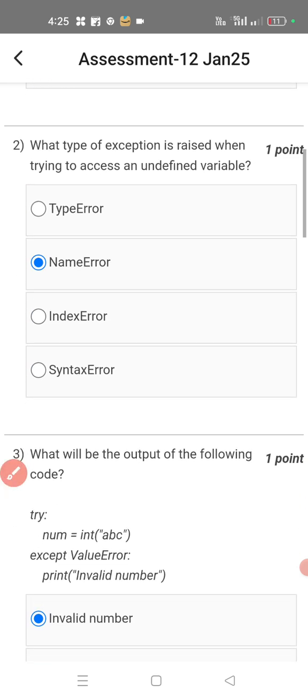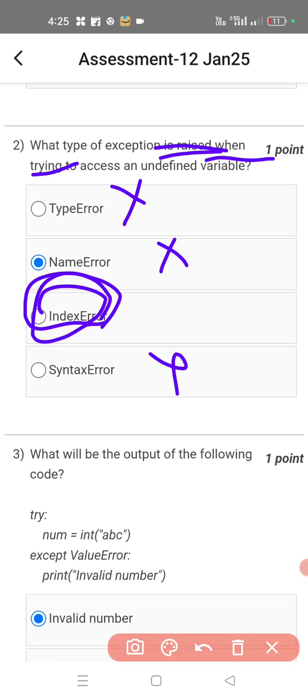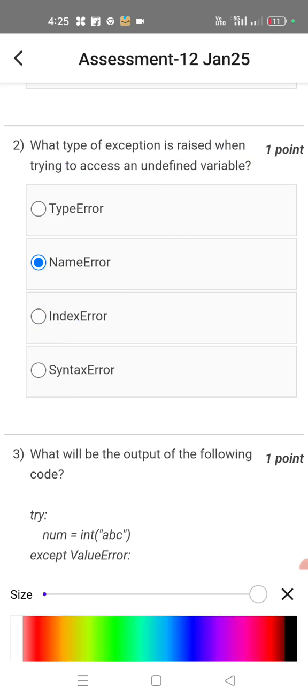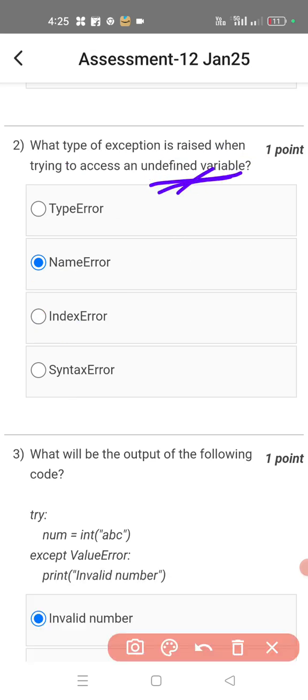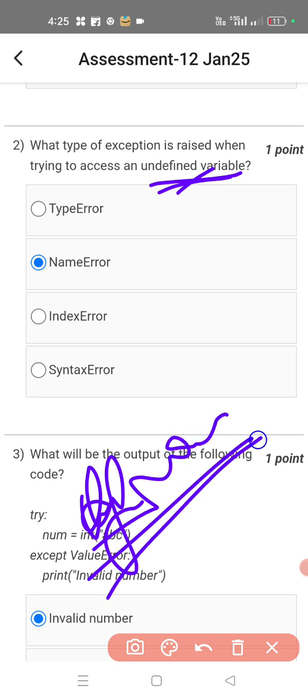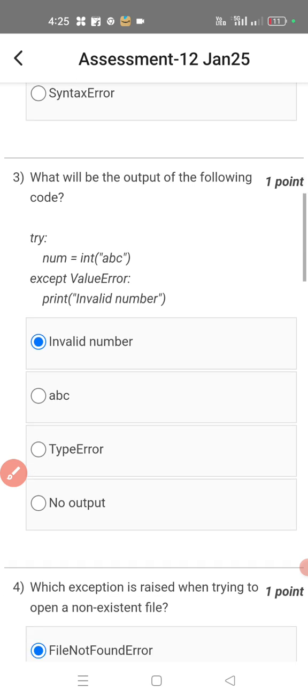What type of exception is raised when trying to access an undefined variable? So here we should define it by the name, hence it is corresponding to the NameError. So the NameError is going to appear.